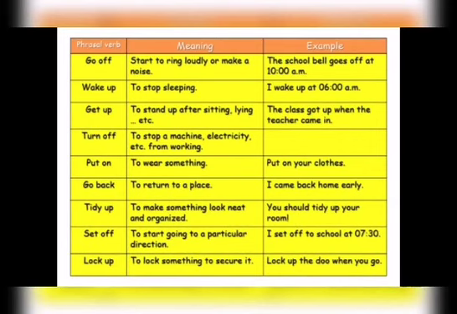Here we have a list of phrasal verbs with their meanings and examples. To go off means to start to ring loudly or make a noise. For example, the school bell goes off at 8 a.m. To wake up means to stop sleeping. I wake up at 6 a.m. To get up means to stand up after sitting or lying. For example, the class got up when the teacher came in.